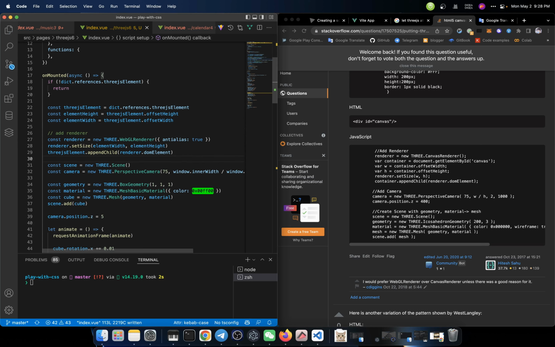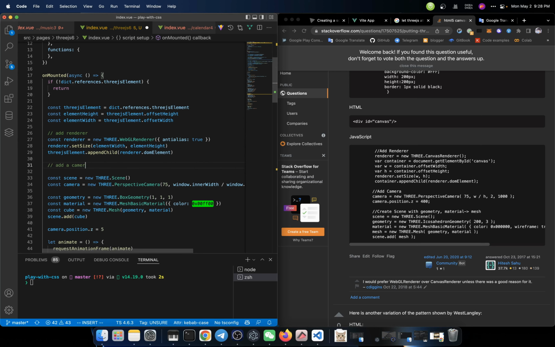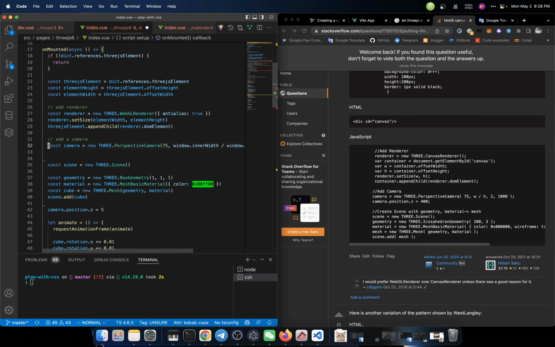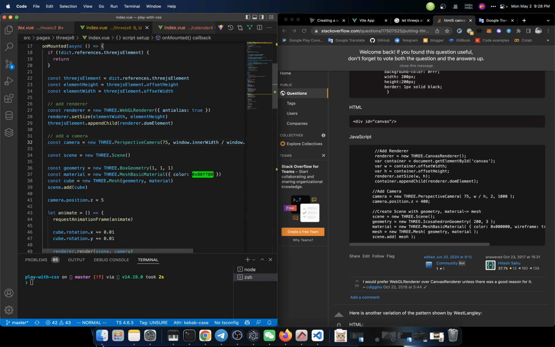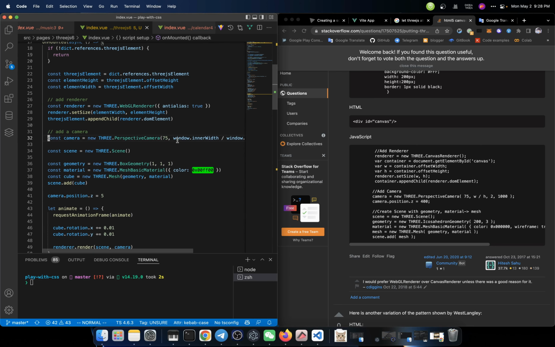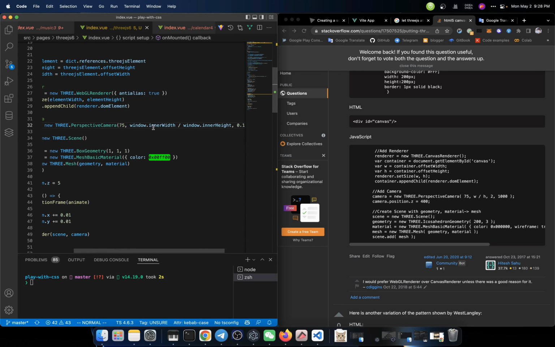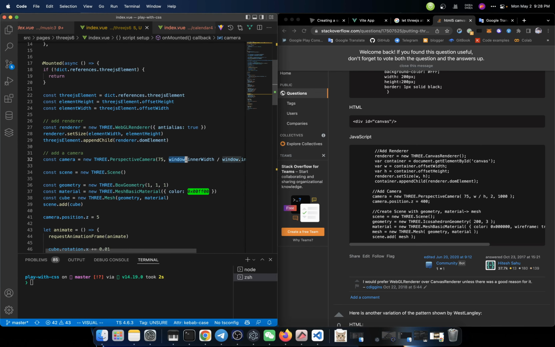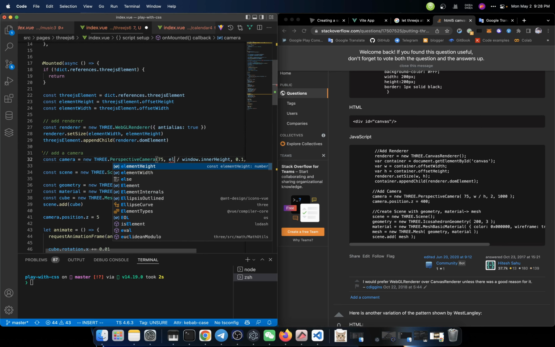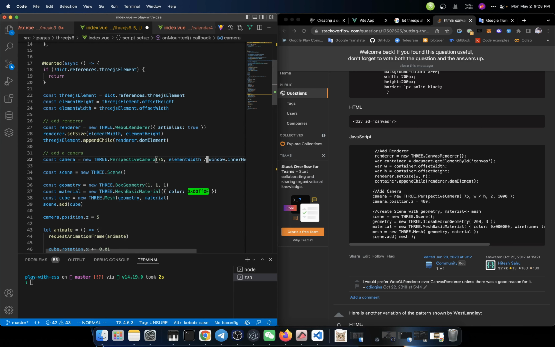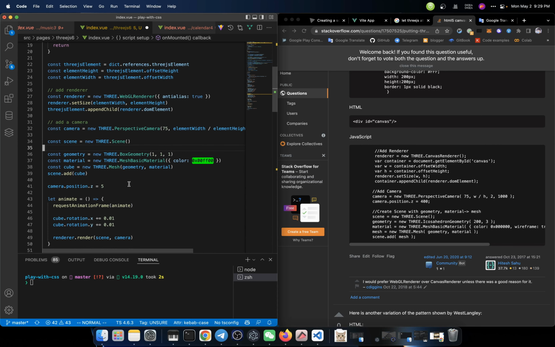And then, let's say, we add a camera. If we want to add a camera, first we need to create a camera, right? And for this camera, it should be a perspective camera, 75, and the width divided by the height, which might be the ratio. But here we're going to use different widths and different heights. And we need to change the camera position Z a little bit. I don't know why. Some people set it to 5, some other people set it to 400.